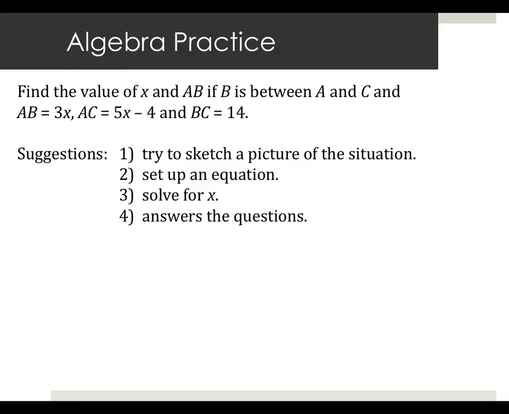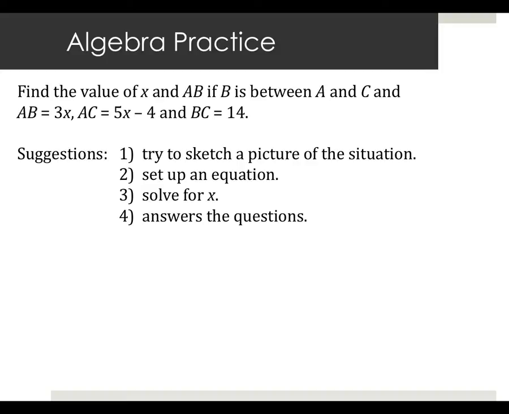Here's the problem. I'm going to give you a couple seconds or a couple minutes to stew on this, but go ahead and try it. Use the 4 steps that I gave you to solve this problem. The biggest task is going to be drawing the picture first. You've got a segment AB with C being between A and no, I got it wrong.